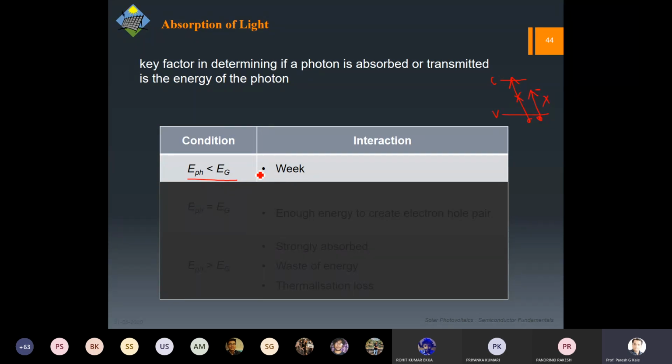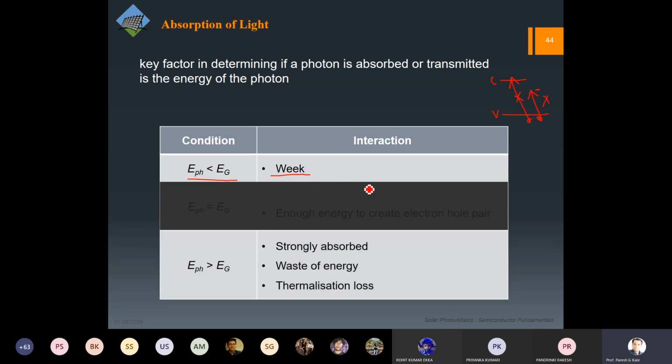Because it is not getting absorbed. So that's why it is a weak photon, and then it passes through. The other condition is when photon energy is very high. So there is absolutely high probability that it will get absorbed. So we call it as strongly absorbed.